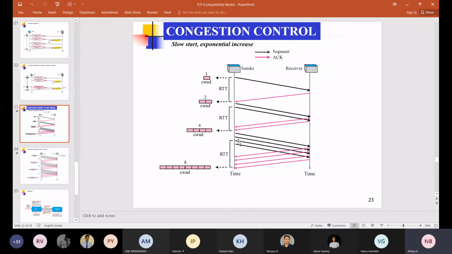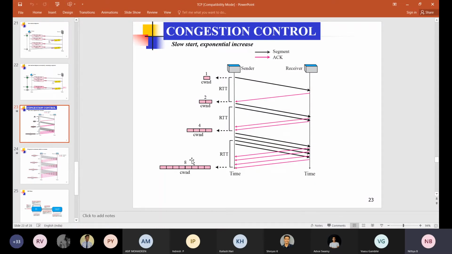For all these 4 segments, 4 acknowledgements are received. The previous value is 4, and now 4 acknowledgements are received, so 4 plus 4 is 8. Like this it continues. It started with a small value, that is, it started very slowly, and it grows exponentially.